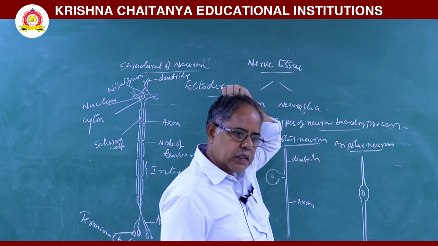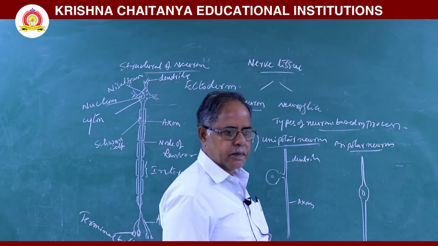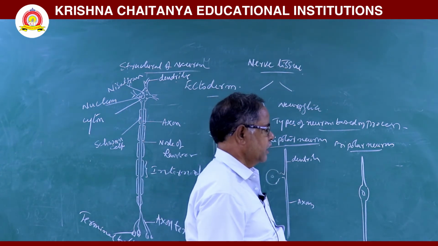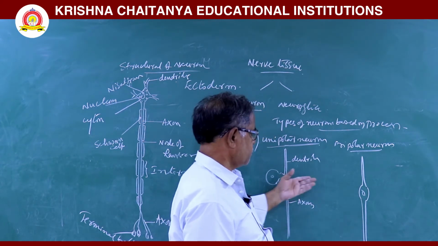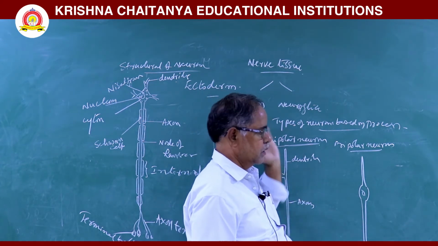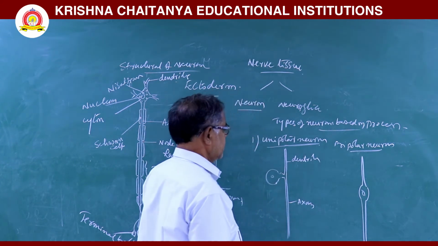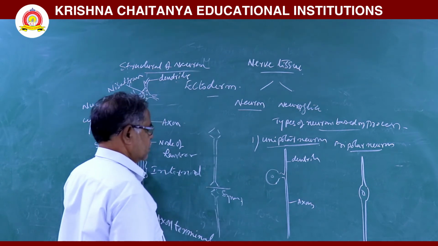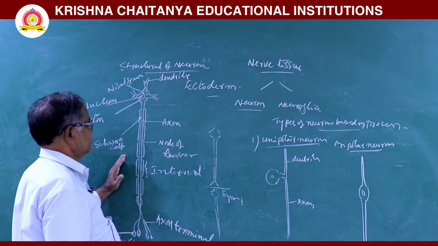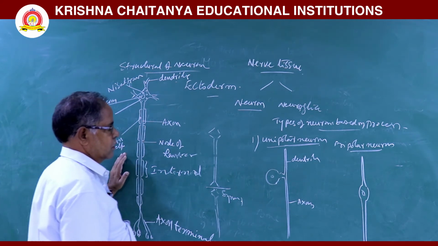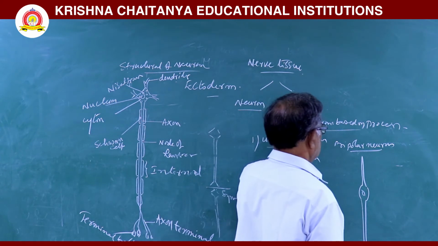Bipolar neurons are present in the retina of the eye, in the olfactory epithelium, and in the sensory structures of the internal ear. This is a multipolar neuron. Most of the neurons are multipolar neurons. This is the types of neurons based on process.